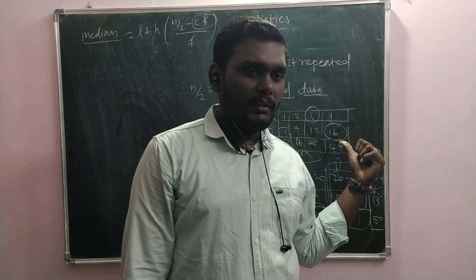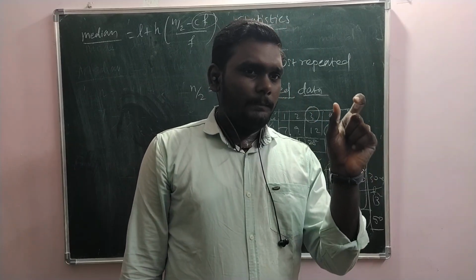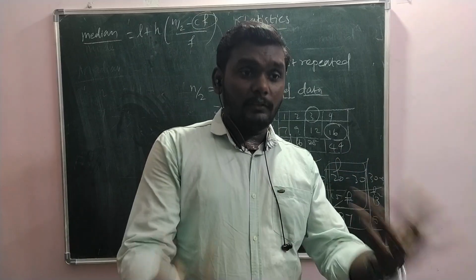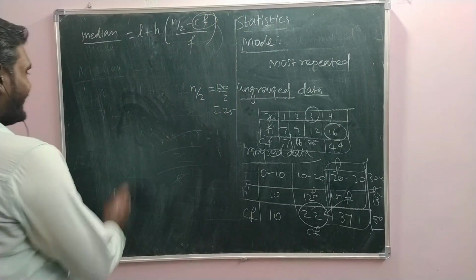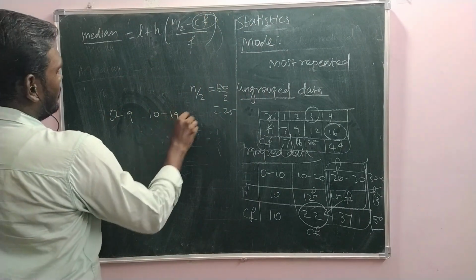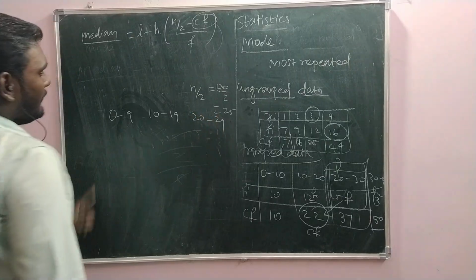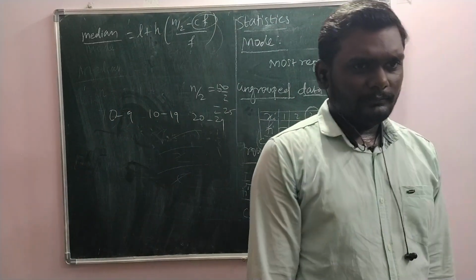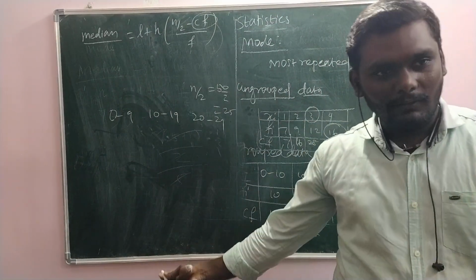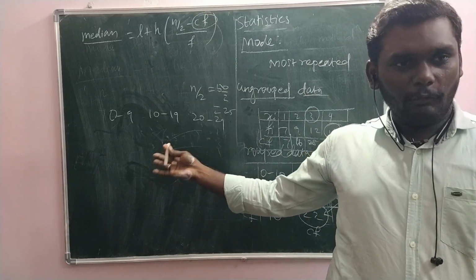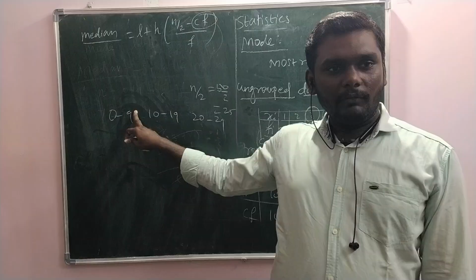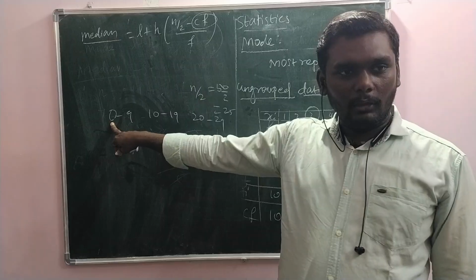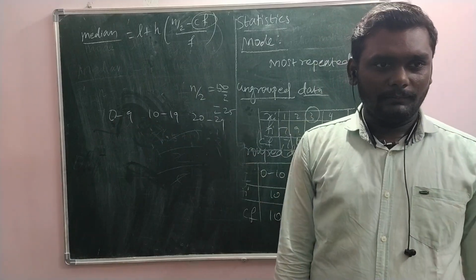Coming back to the step deviation method, this is an inclusive series, and exclusive series also come, like 0 to 9, 10 to 19, 20 to 29. Do we have to convert it into inclusive form? We can convert it, but the midpoints will not change even if we convert. To convert, we take the difference, and half of the difference is subtracted from the lower limit and added to the upper limit.